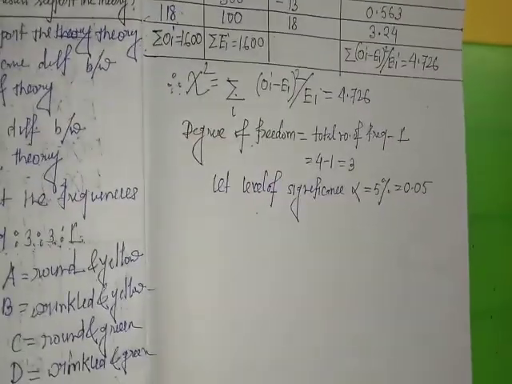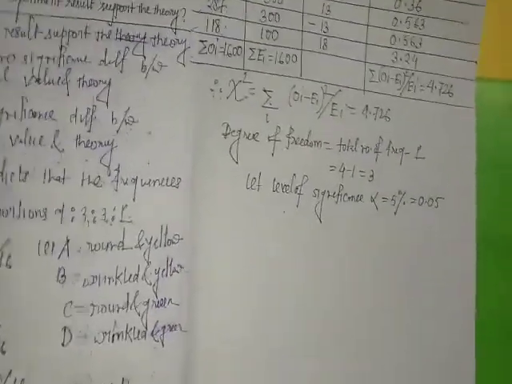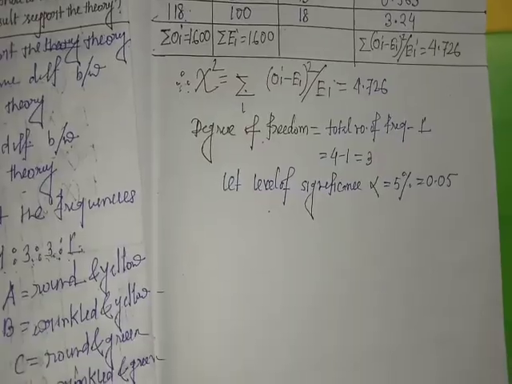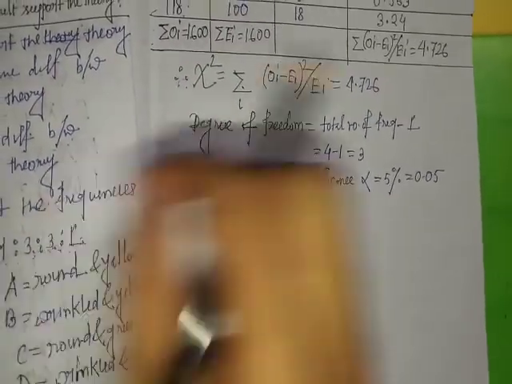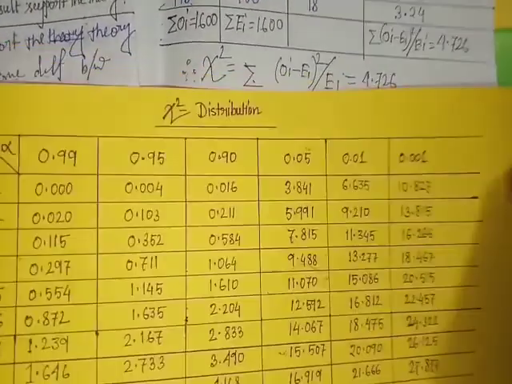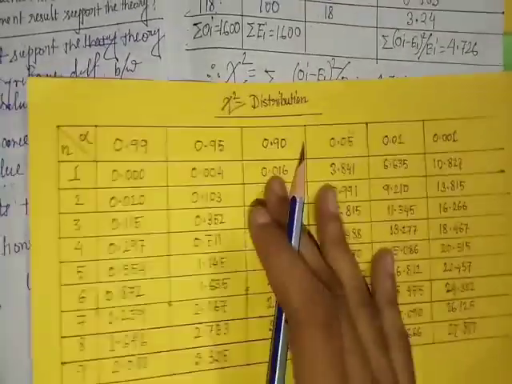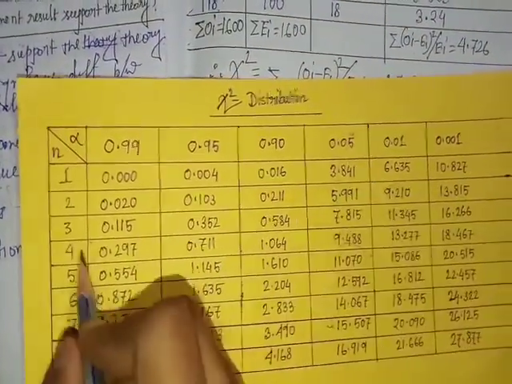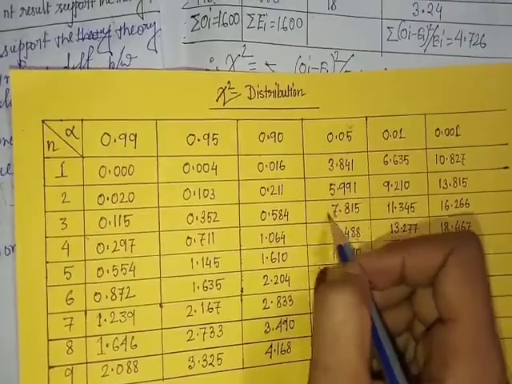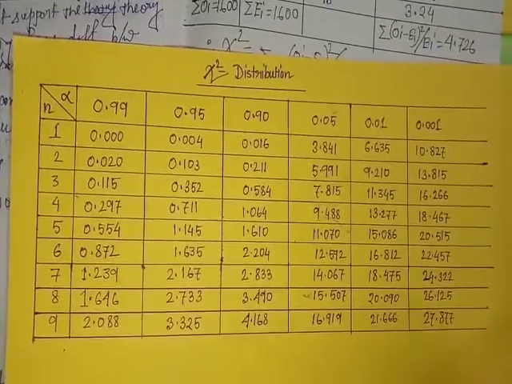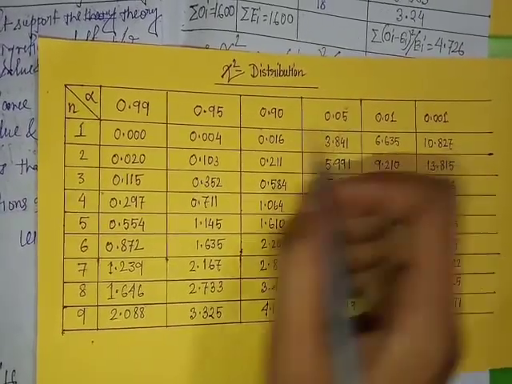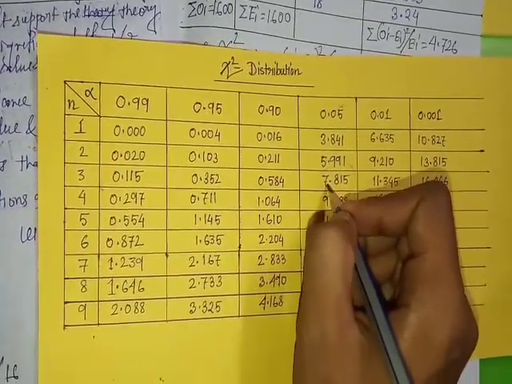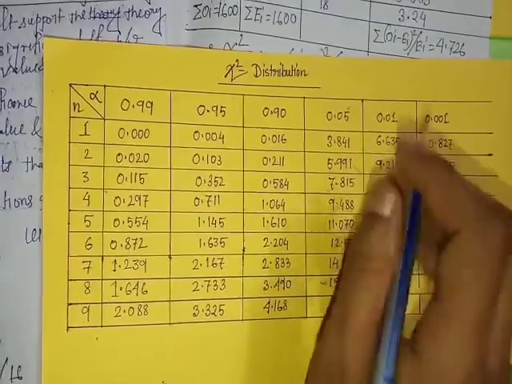Next, tabulated value of chi-square at 5% level of significance with 3 degrees of freedom is this 7.815.